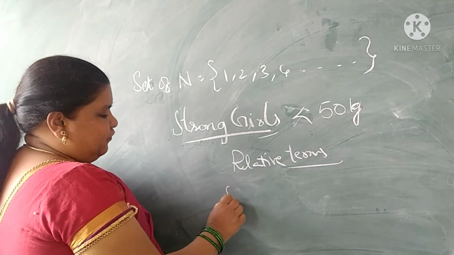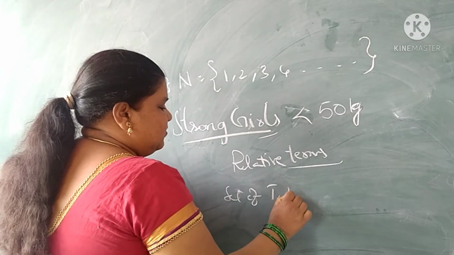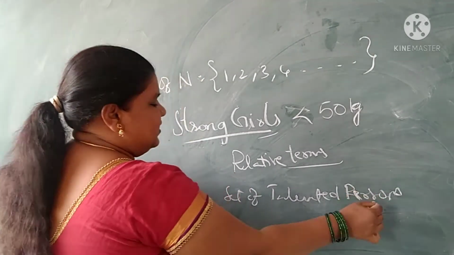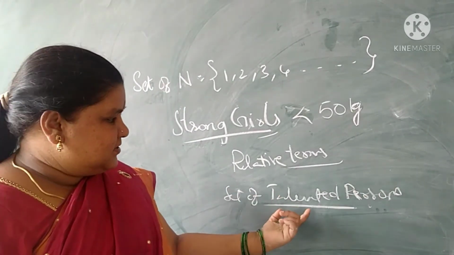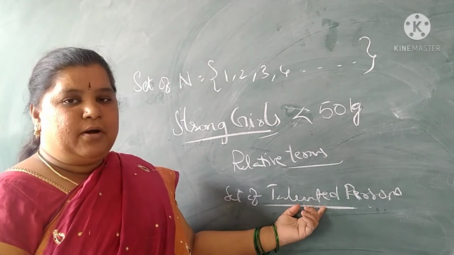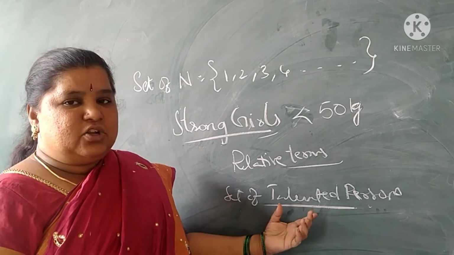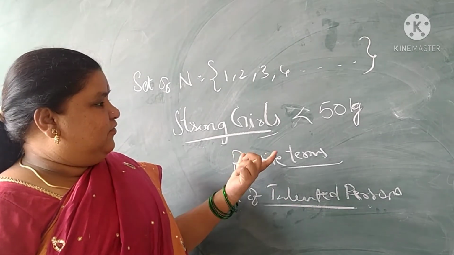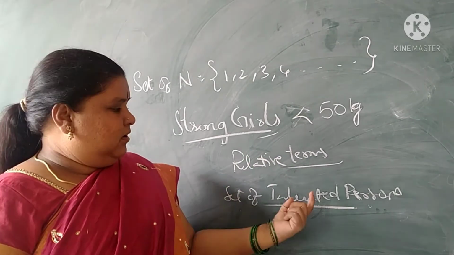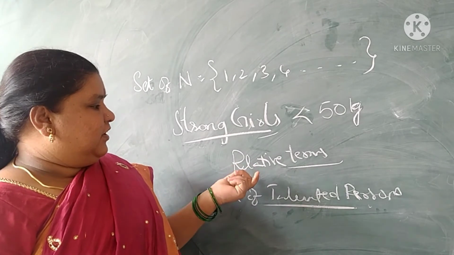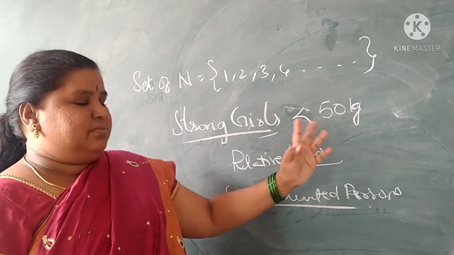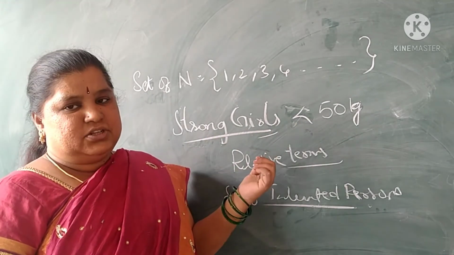Sometimes we will ask for a set of talented persons. What kind of talented persons? We cannot write. This is also a relative term, and it does not form a set. Whenever we use relative terms, we cannot write the sets. If some condition is given for relative terms, then we can write.